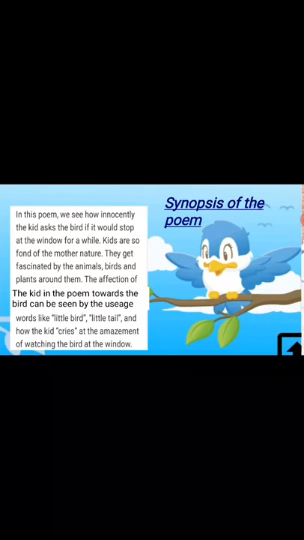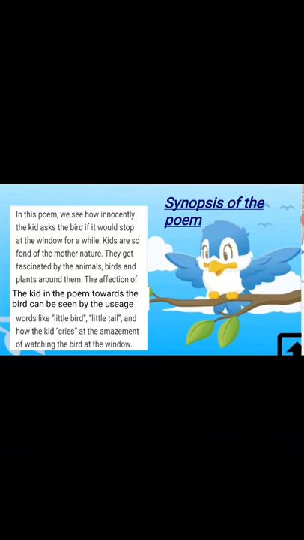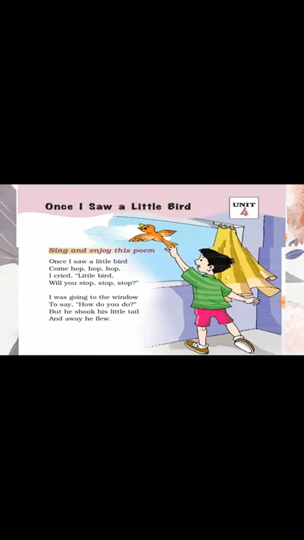The affection of the kid in the poem towards the bird can be seen by the usage of words like little bird, little tail, and how the kid cries at the amazement of watching the bird at the window. So come, we will see the poem. So students, let's recite the poem.